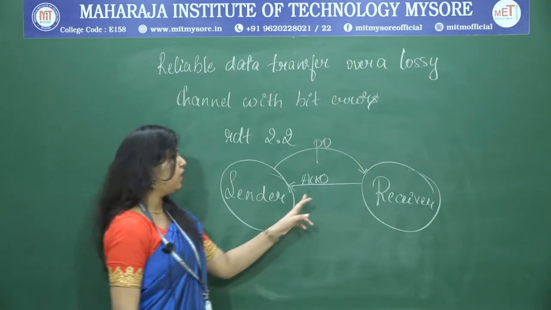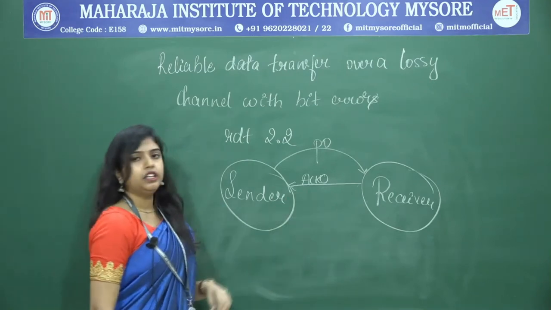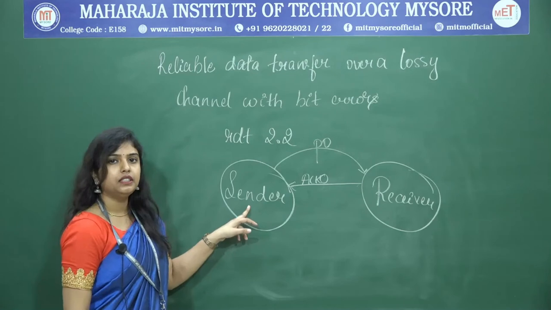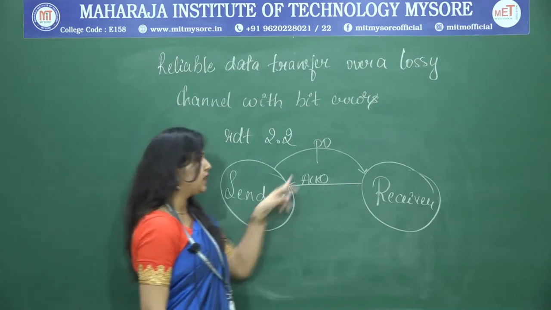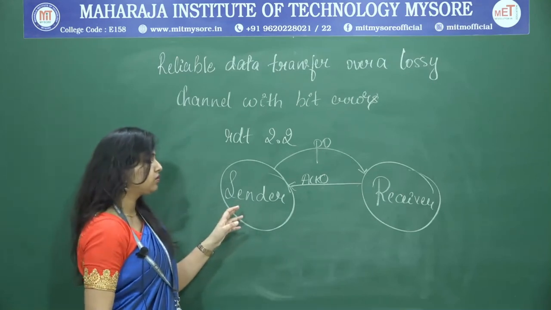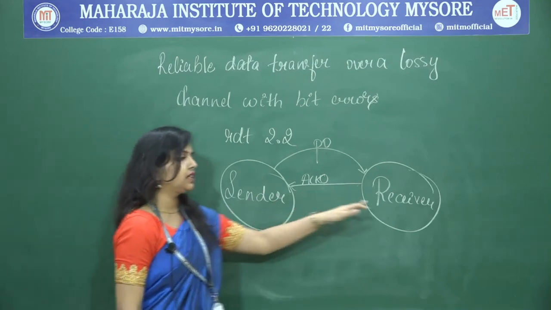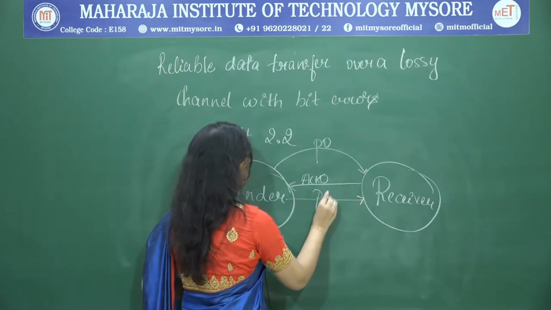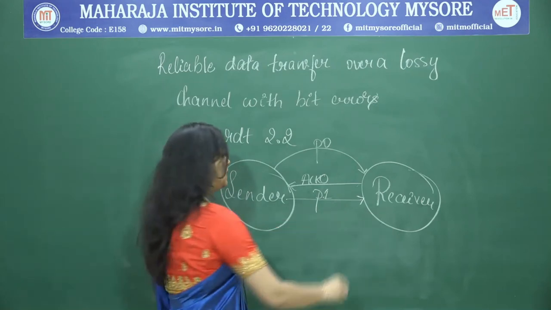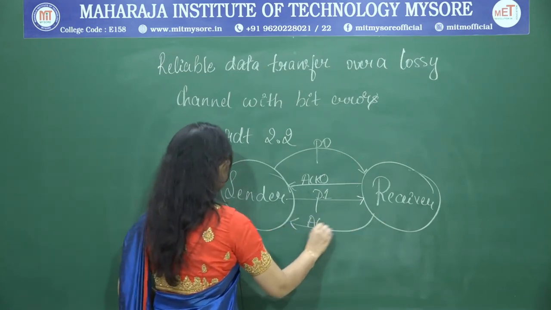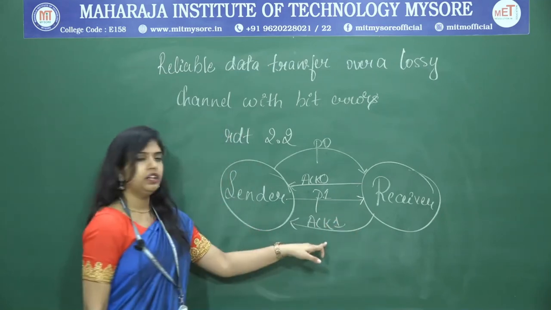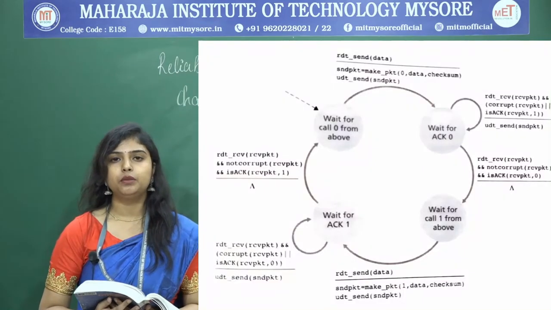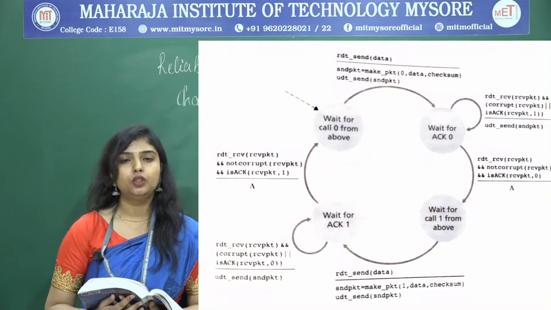The sequence number is also added to the acknowledgement. That means when you receive the acknowledgement of sequence number 0, the sender can make out that the receiver has correctly received the initial packet. When we send another packet, packet 1, the receiver will send the acknowledgement saying that I have received, acknowledgement 1. This is the finite state machine of the sender side of the RDT 2.2.